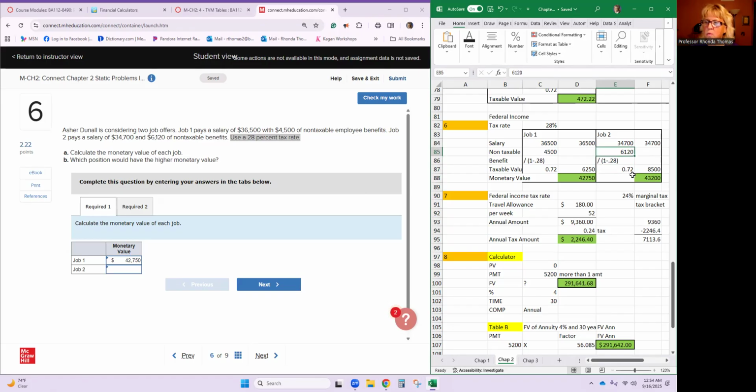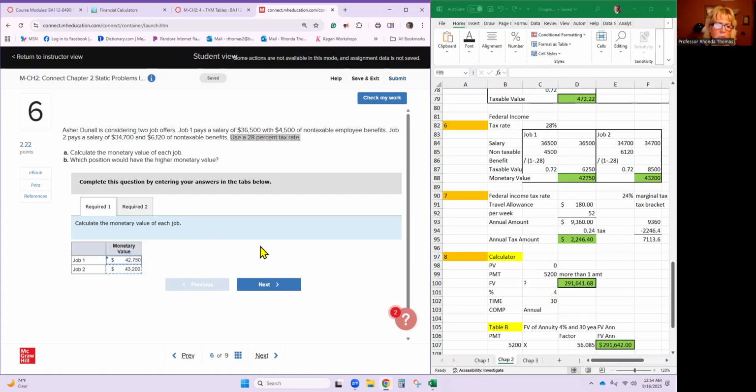So when you take 6,120 divided by 0.72, you get the taxable value of that benefit of 8,500. Now we want to add that to the salary. Now, which one is better? Let's go ahead and put the amount that we came up with.